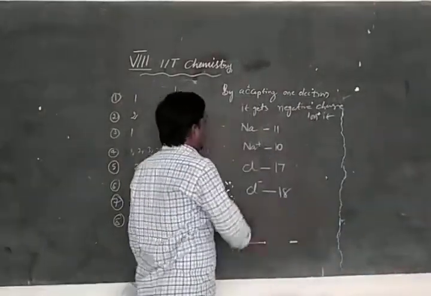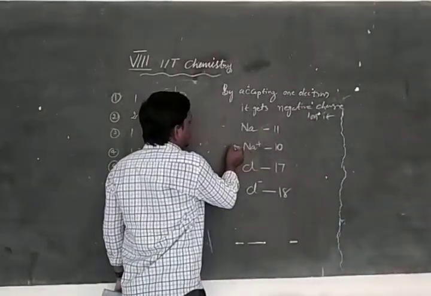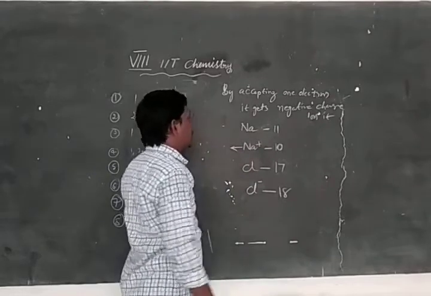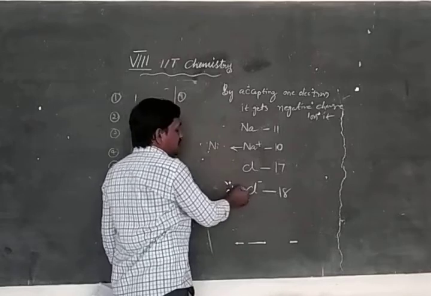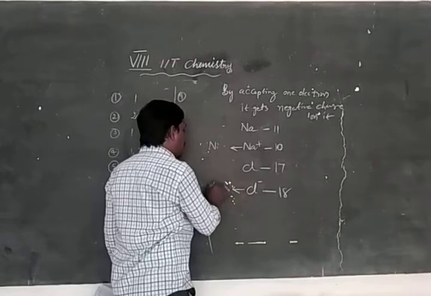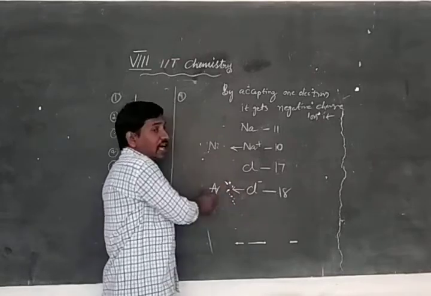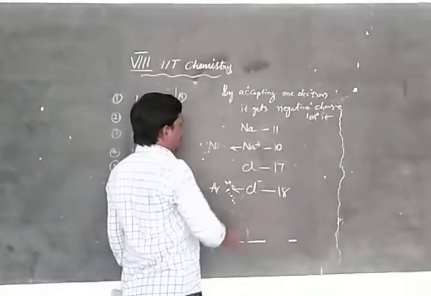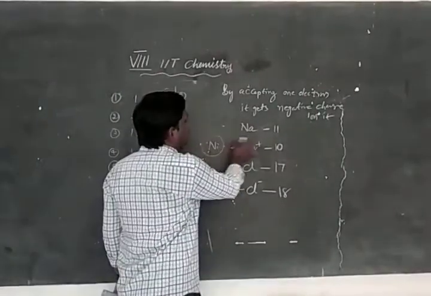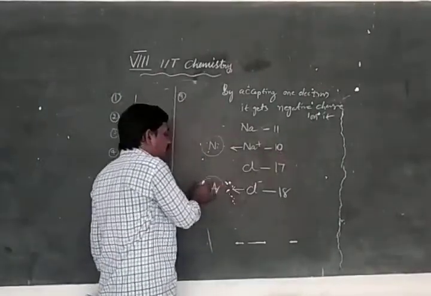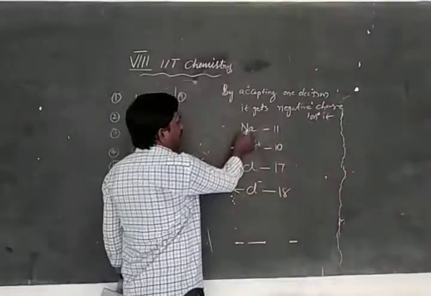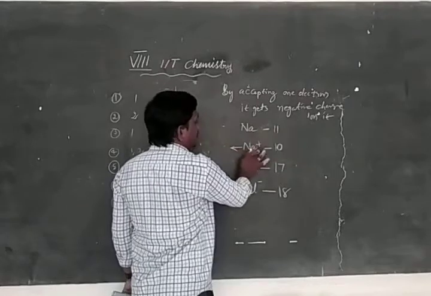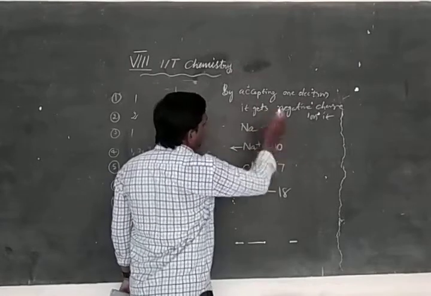Na plus is equal to neon, and Cl minus is equal to argon. Neon and argon are noble gases. The atomic number of neon is 10, and of argon is 18. So Na has 11; Na plus, by donating one electron, has 10.